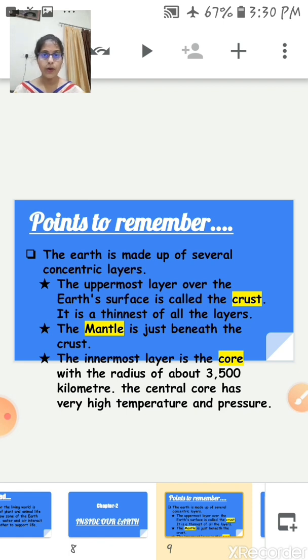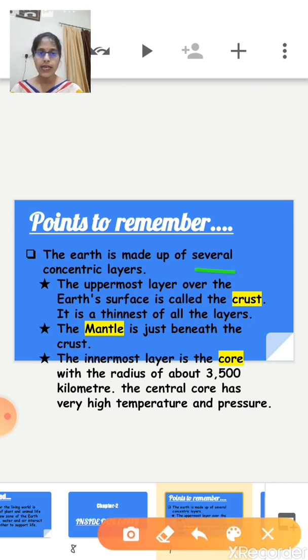Children, as you know, our earth is constantly undergoing changes, so it is impossible to obtain information regarding the interior of the earth. Why is it impossible? Because the temperature is extremely high. So from the information scientists obtained, on that basis our earth is divided into several concentric layers. The first layer is the crust, the second one is the mantle, and the third one is the core.